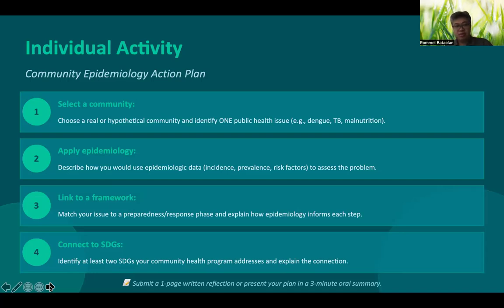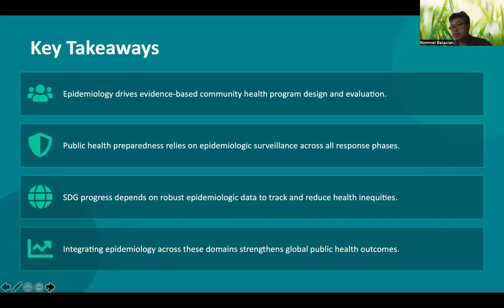And then you apply epidemiology, meaning you would describe how would you use epidemiologic data to assess the problem. You link it to a framework, meaning you match your issue to a preparedness or response space and explain how epidemiology informs each step. And then finally, connect that particular issue to one or two sustainable development goals that your community health program addresses and explain the connection. So that would be your assignment for this final session.